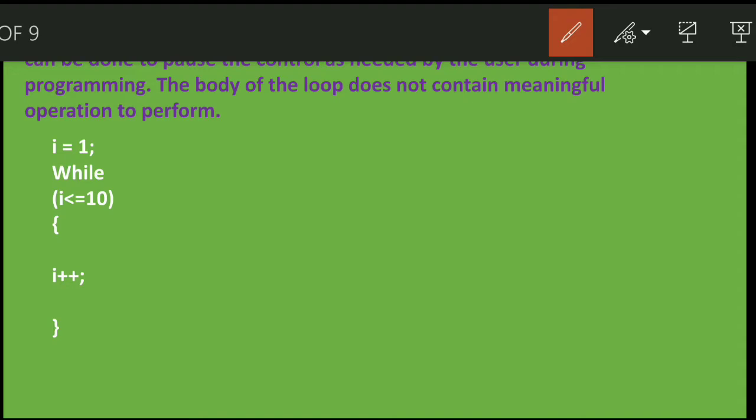In the body you can see only the increment part is there, but no operations are written in the body of the loop. Therefore, I am just delaying the loop and it will run for 10 times.